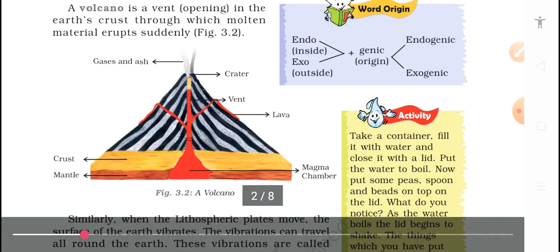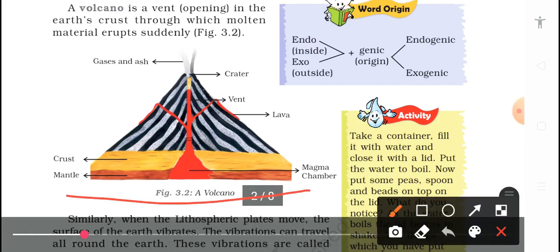I'm going to discuss the volcano here. This is a diagram of a volcano. A volcano arises when there is an eruption on the ground surface, on the lithosphere crust layer. This is called the vent. From here the lava comes out, and when it cools down it becomes a rock.